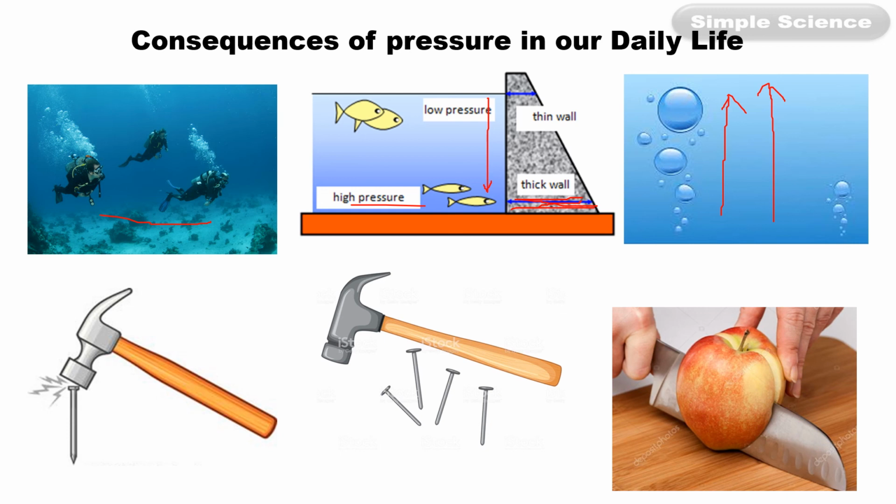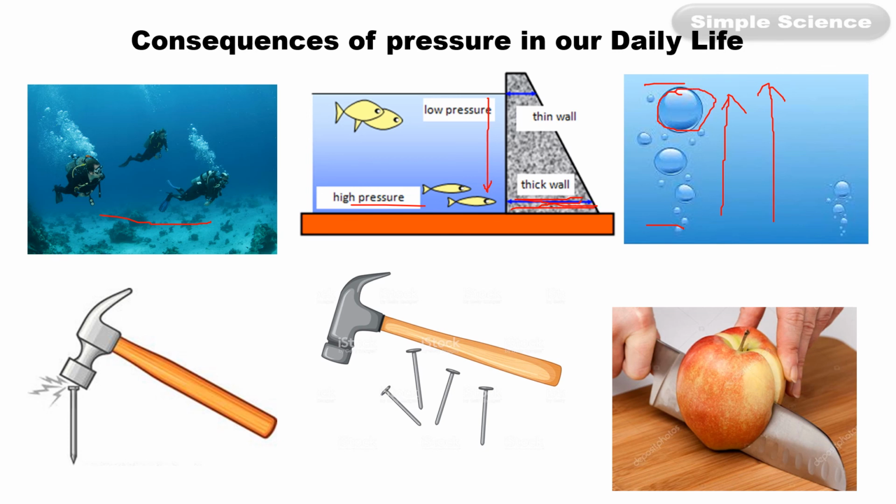According to Boyle's law, pressure is inversely related to volume. So at this point pressure is less, so volume will be more. At this point pressure is more, so volume will be less. So the size of the bubble is less here, and as it goes up, the pressure decreases, volume increases, so the size of the bubble grows up or increases.